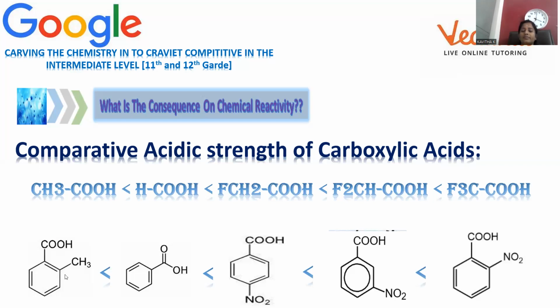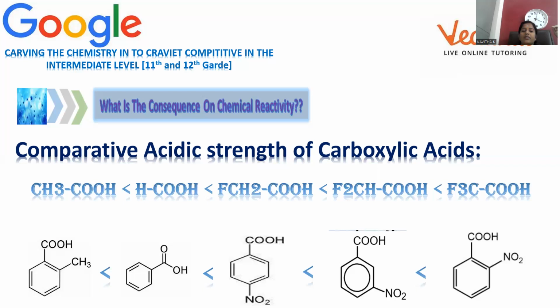Move on to another. I'm going to compare the electron releasing and the normal one, and moreover in the electron withdrawing, I'm going to compare the para, meta, and ortho substitution. What will it show, what effect? So whenever electron releasing groups are present on benzoic acid, again benzoic acid is the acid, no? So here acidic strength is dependent upon the inductive effect of the substituent. So here the substituent is the methyl. What will methyl do? It will show the plus I effect.